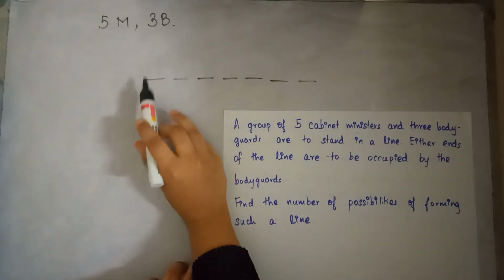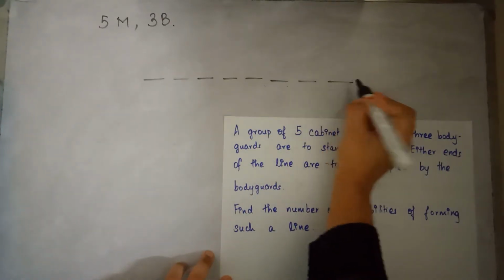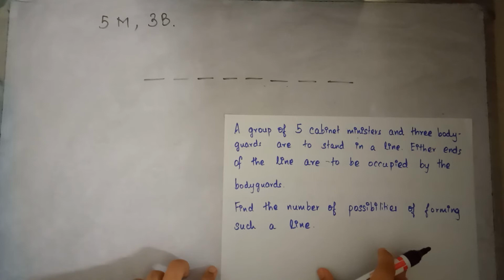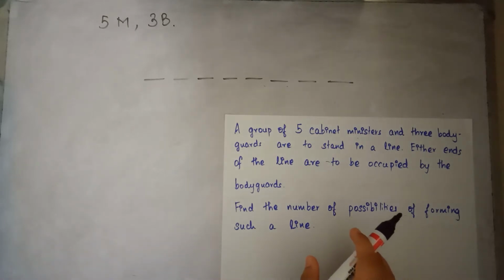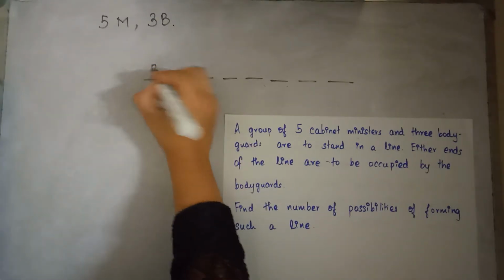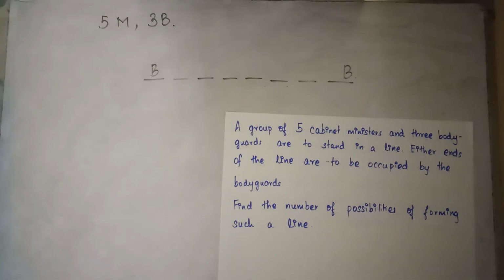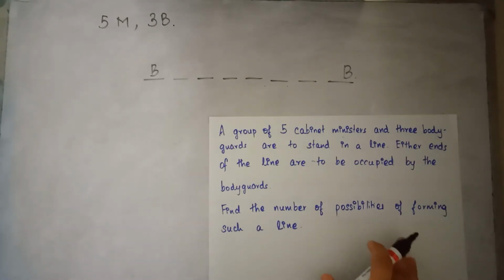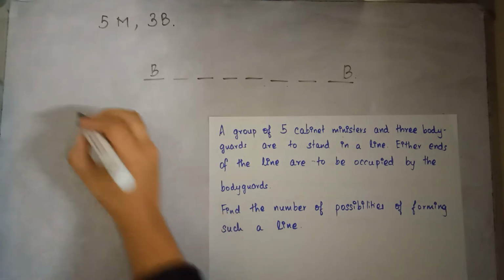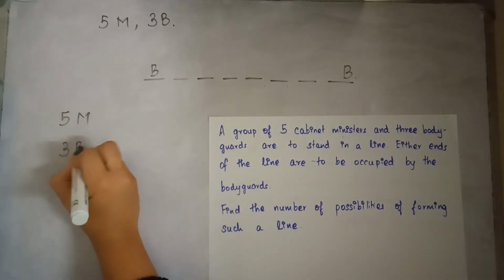We have a total of 8 spots: 1, 2, 3, 4, 5, 6, 7, 8. And these spots have to be filled by bodyguards and cabinet ministers. Now the ends of the line are to be occupied by the bodyguards. So these two ends will be occupied by the bodyguards. Now let's look. There are 5 ministers and 3 bodyguards.